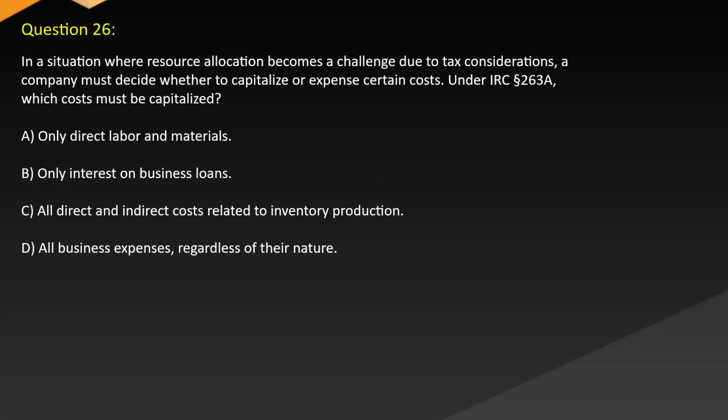Question 26. In a situation where resource allocation becomes a challenge due to tax considerations, a company must decide whether to capitalize or expense certain costs. Under Section 263A, which costs must be capitalized? A. Only direct labor and materials. B. Only interest on business loans. C. All direct and indirect costs related to inventory production. D. All business expenses, regardless of their nature.